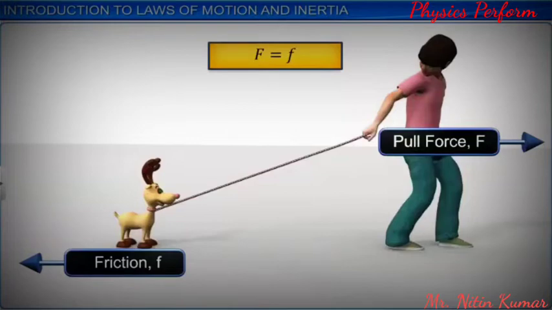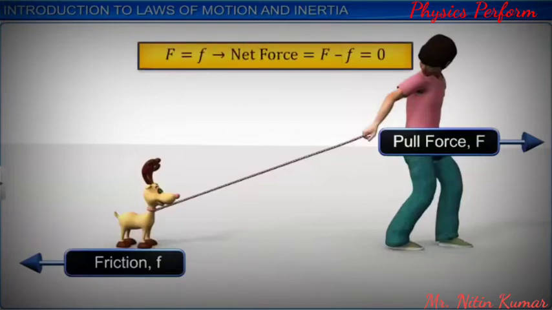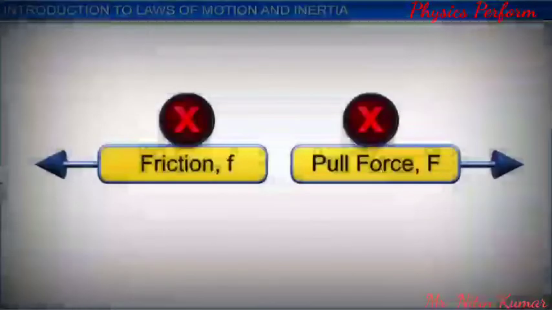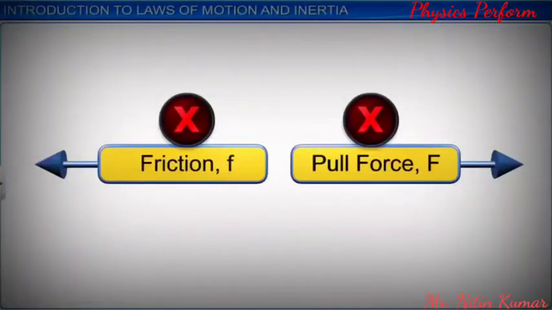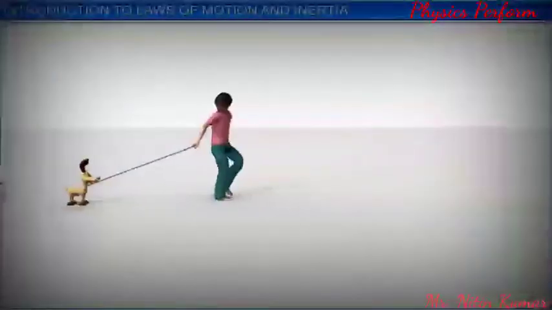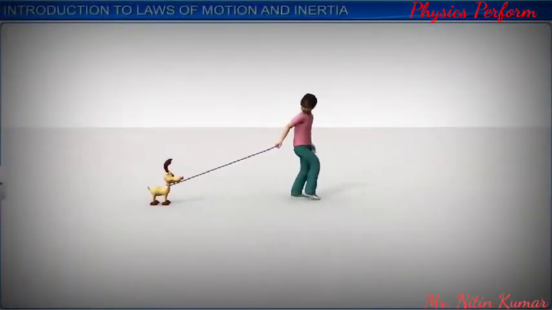And hence, the net force acting on the toy is zero. We can thus conclude that the force applied by the boy is not in any way responsible for the motion of the toy car. In fact, the applied force just helps in overcoming the friction experienced by the toy.